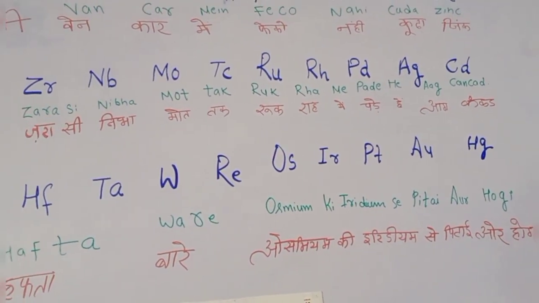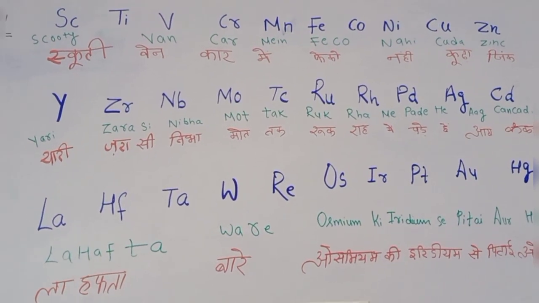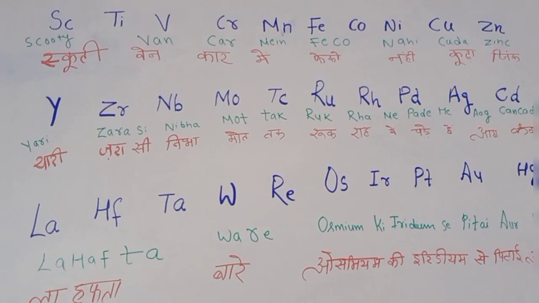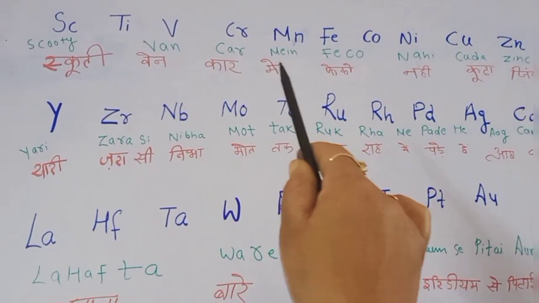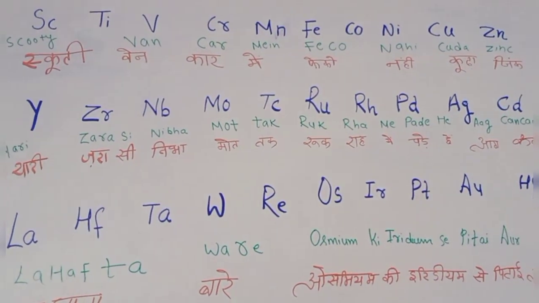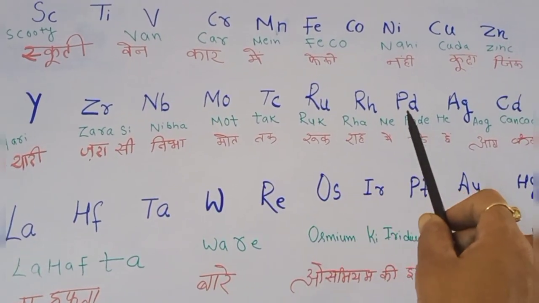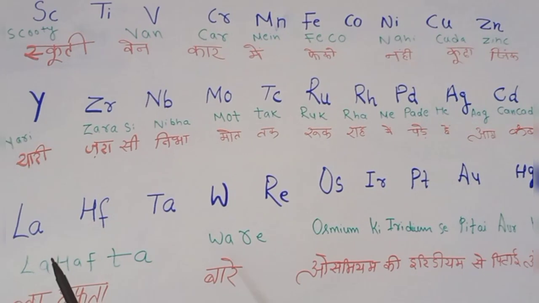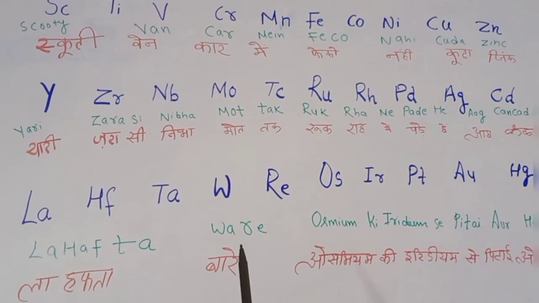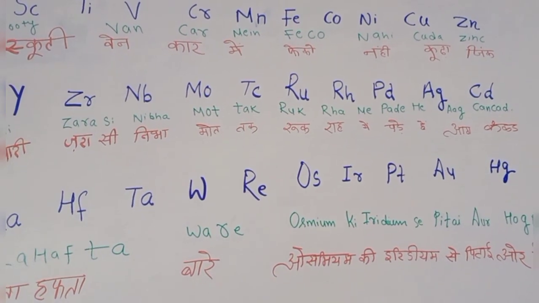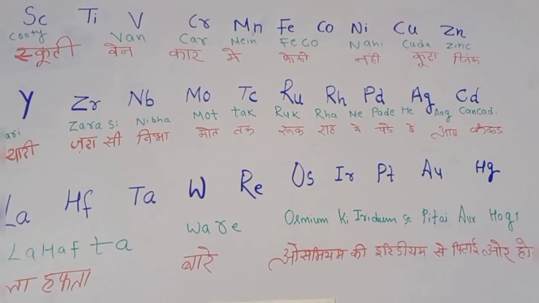So this is our D block elements. So you can easily learn all the 3D series, 4D series and 5D series. So first line is again scooty, van, कार में फेंको नहीं कूड़ा, zinc. यारी जरा सी, निभा मौत तक, रुक राह में पड़े हैं आग कंकड़. 5D सीरीज ला हफ्ता वारे ऑस्मियम की इरिडियम से पिटाई और होगी. So this is also the easy form of our D block series.